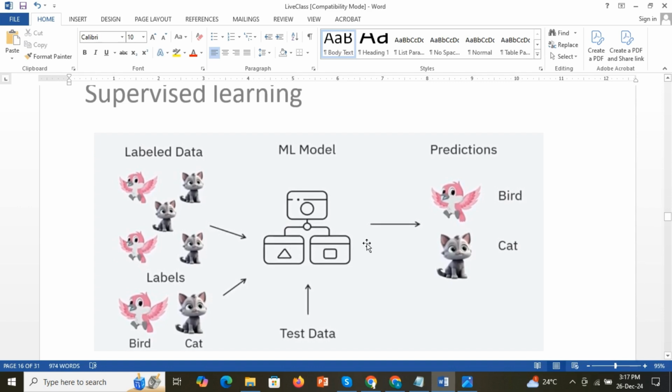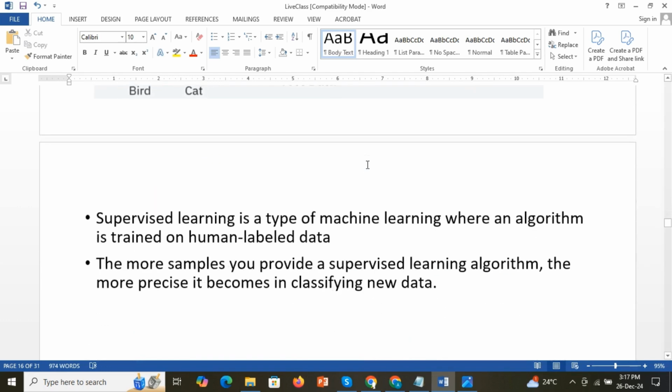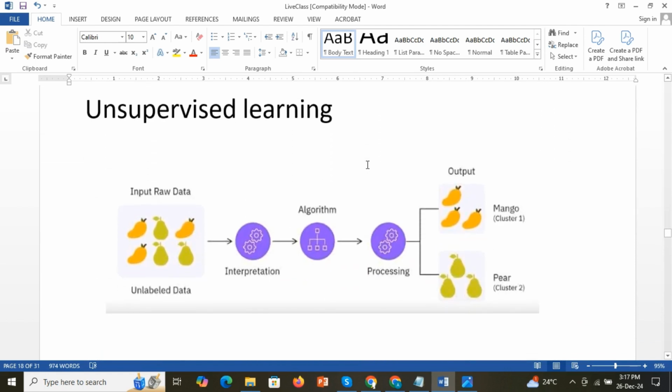In supervised learning, we give labeled data for the machine learning model to learn. Now we will see what unsupervised learning is. In unsupervised learning, we give unlabeled data. We won't label the data. We will give raw input data, without labeling.